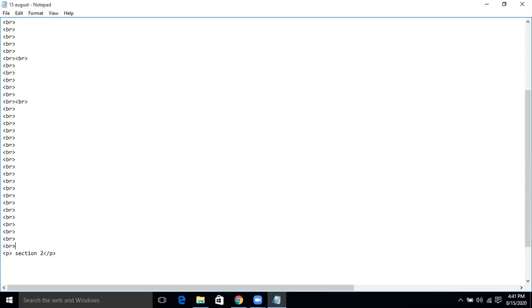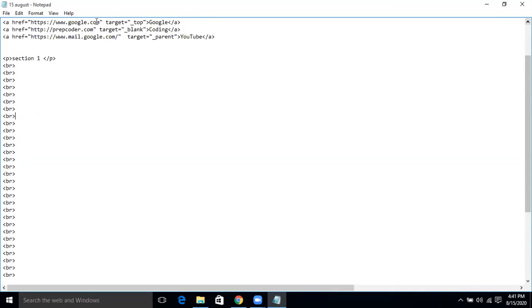Okay, now just save your web page and see whether it shows us a vertical scroll bar or not. Sir, wait. Yes, Sagarika. Mine is working. My code is working in the other browser. Okay. It's coming, right?